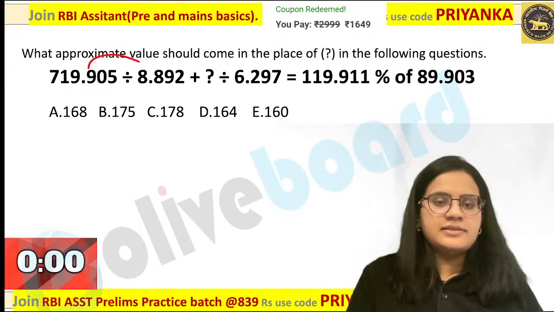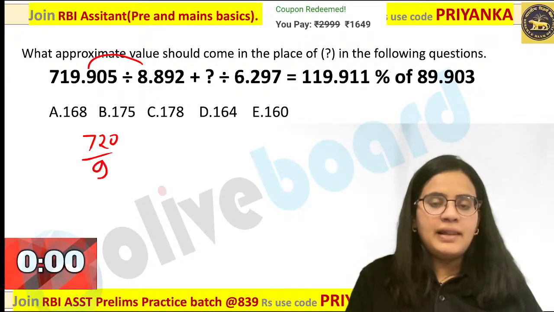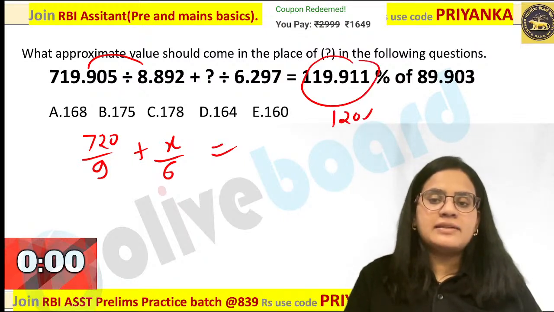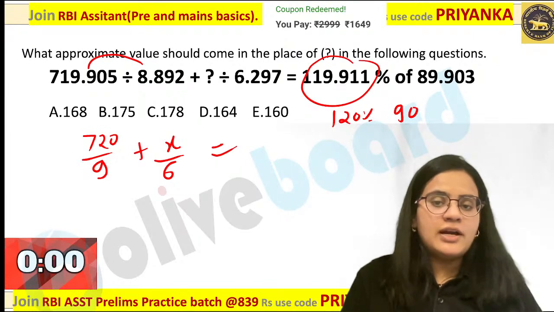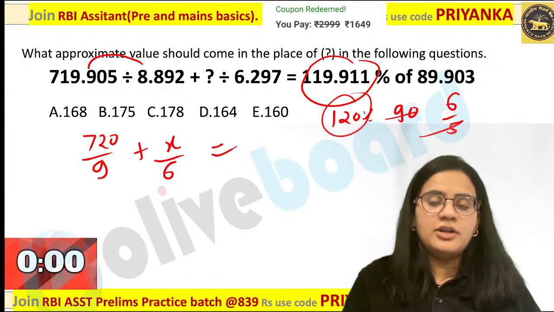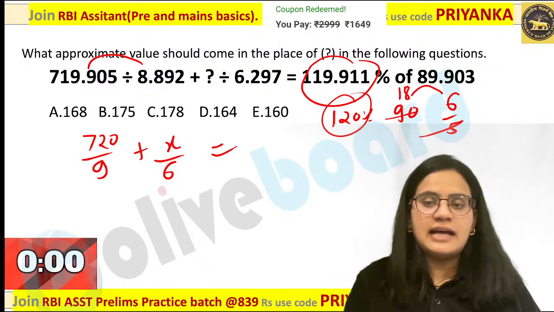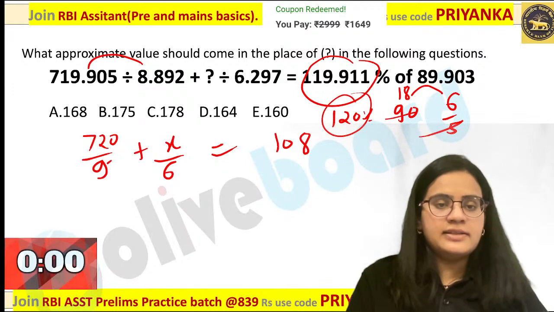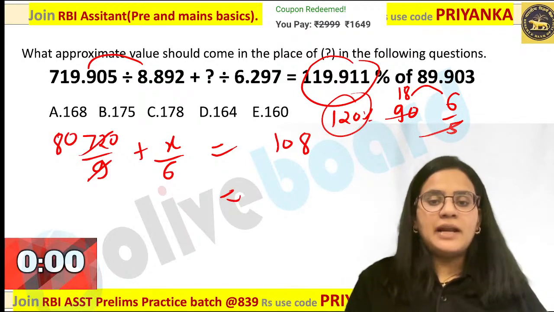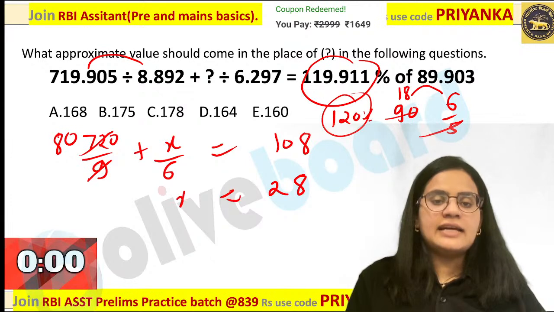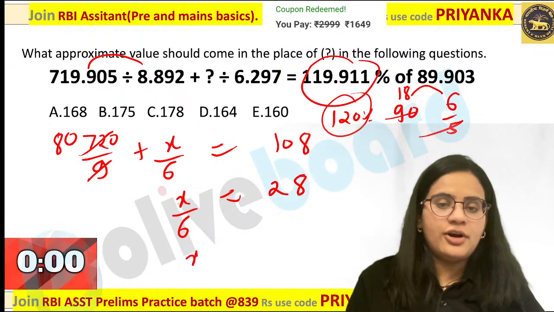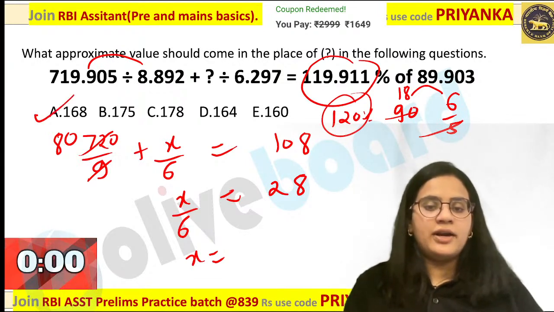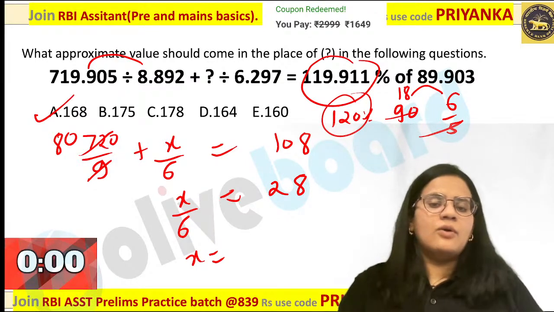How will you go about this? So just pay attention. This is 720 divided by 9 plus this is x divided by 6. Here you can see it is 120% of 90 over here. Now what is 120%? It is 6 by 5 over here. You can calculate the value 18 6s, that is nothing but you can calculate the value as 108. Now when you are calculating this, this is nothing but 80. When you are subtracting the value over here, it is 28. X by 6 is equal to 28. Directly you are going to get 28 6s, 168 over here. Are you guys getting my point? Anybody having any doubt in this question?